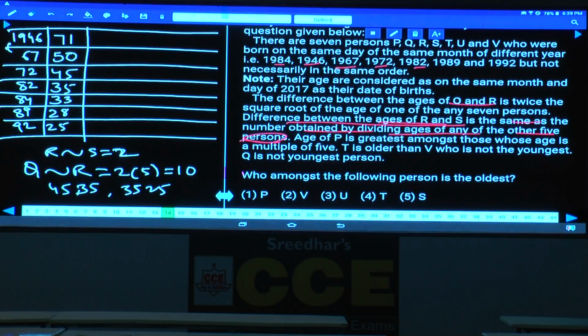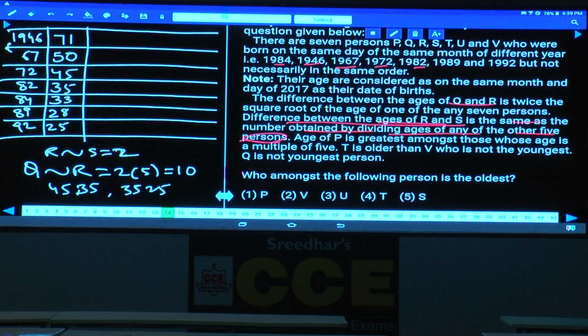No. 50 and 25 are divided with each other. 45, is it divided by any one of these numbers? No. And 35 is not divided by any one of these numbers. 33 not divided by, 28 not. Hence there are only 2 numbers, 50 and 25. Now this 50 is divided by 25. If 50 is divided by 25, what is the number you are getting? 2 is the number. If 2 is the number you are getting, the difference between R and S is 2.